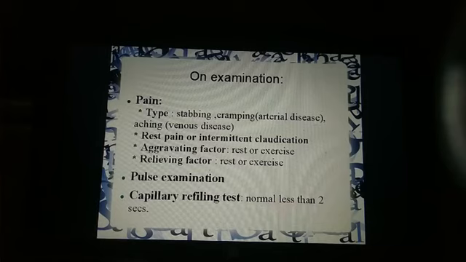In arterial disease, as the patient elevates the leg, the color changes to pale immediately, and when it comes into the dependent position it takes time to become pink. That means the patient has arterial disease. It takes time for capillaries to fill. Normally, within 2 seconds of the dependent position, the leg becomes pink, right? So that is the capillary filling test.